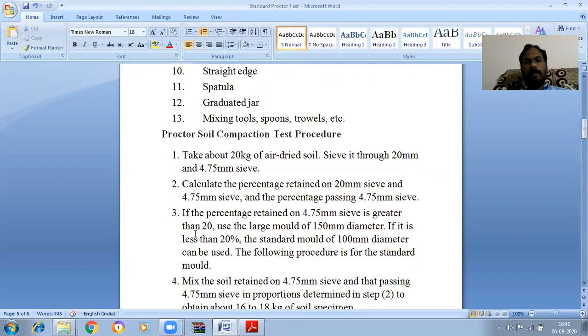If the percentage retained on the 4.75 mm sieve is greater than 20, use the large mold of 150 mm diameter. But if it is less than 20%, the standard mold of 100 mm diameter can be used. Generally, we use the standard mold of 100 mm diameter only in the laboratory.